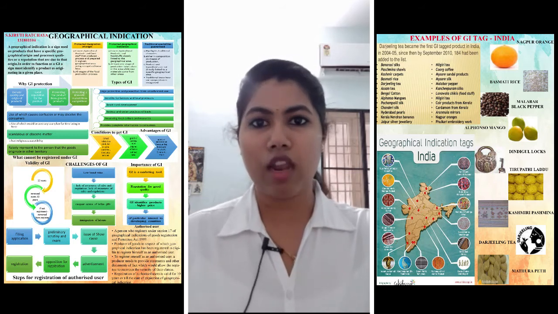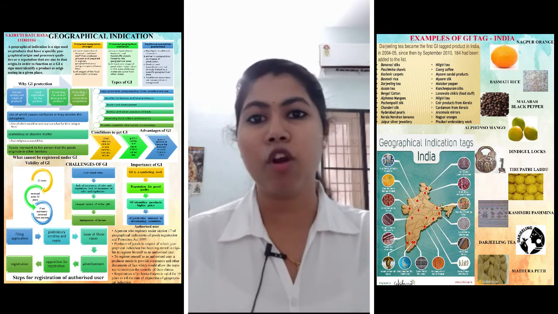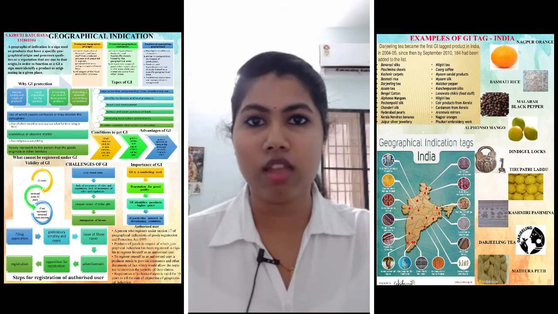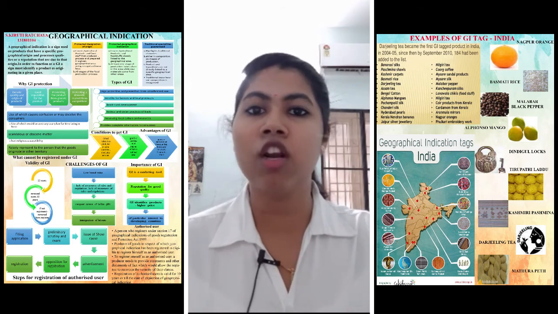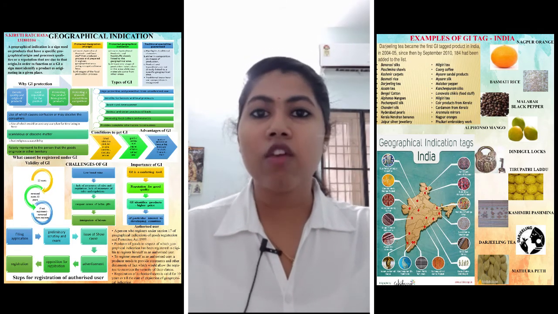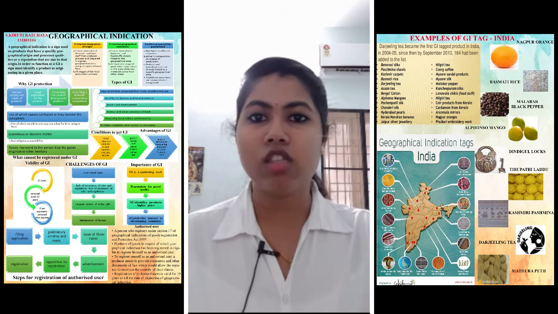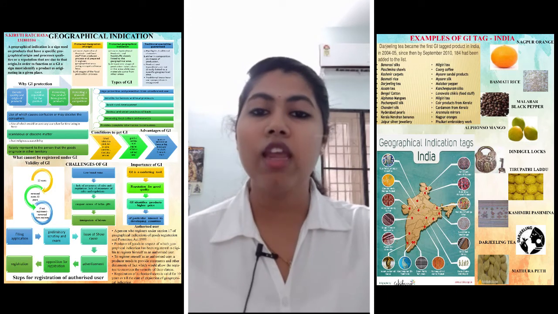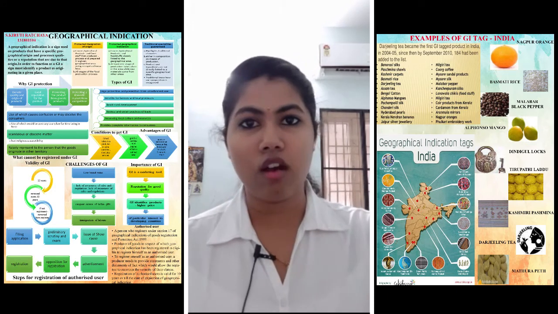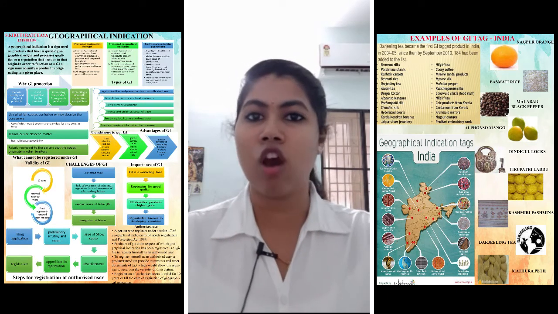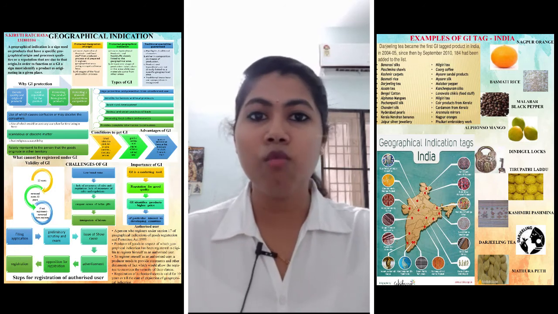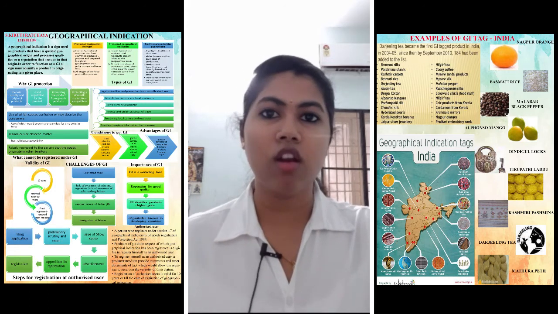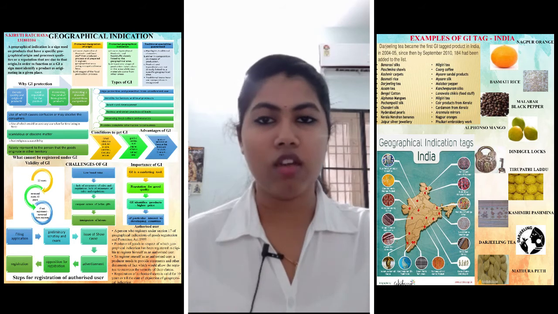So once this renewal takes place, he'll get protection of that particular product as a geographical indicated product for another 10 years. And if the geographical indicated product is not renewed after 10 years, then it will be removed from the register, and any other person can go and register his product as a geographical indicated product for the removed geographical indicated product. So this is the point here.